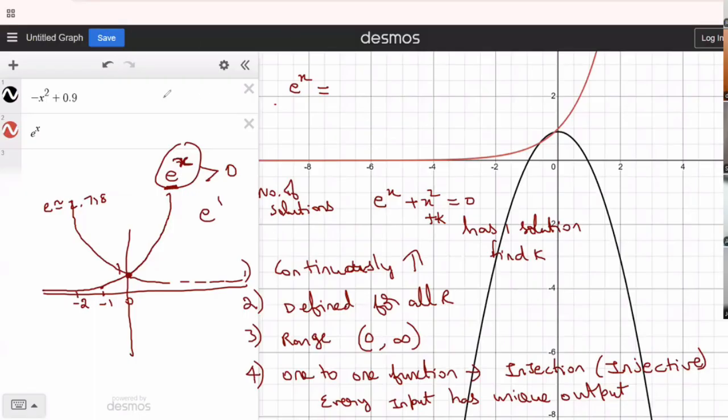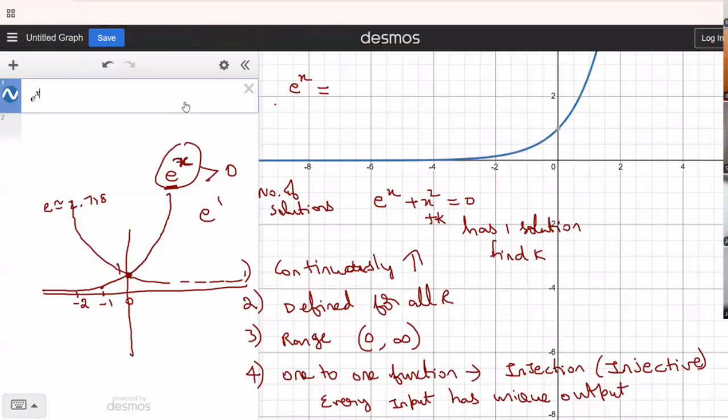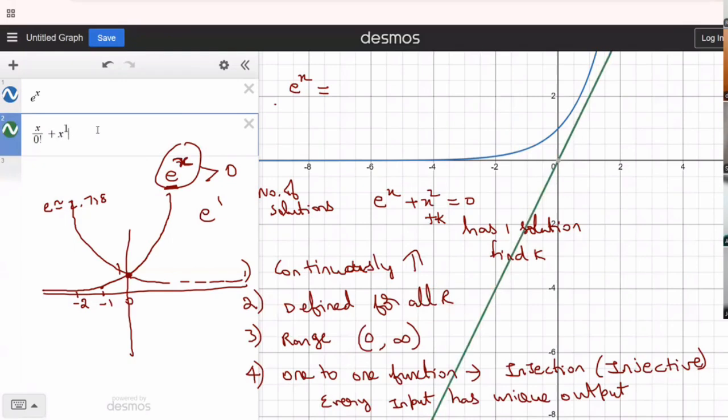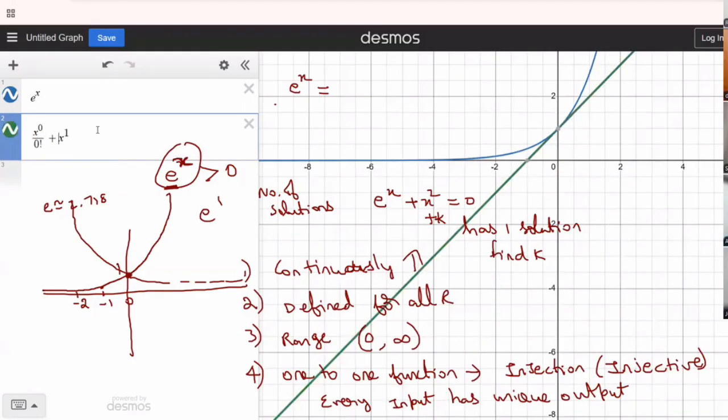So Taylor was working specifically with respect to 0, creating it. You can see how Taylor was working with it. This is an e power x graph. Taylor was trying to recreate this graph in terms of a polynomial. So x power 0 divided by 0 factorial. You can see that slowly he was trying to create it. He did all the experiments, but I'm not showing you all the experiments. So this was x power 0 by 0 factorial, x power 1 by 1 factorial plus x square by 2 factorial.